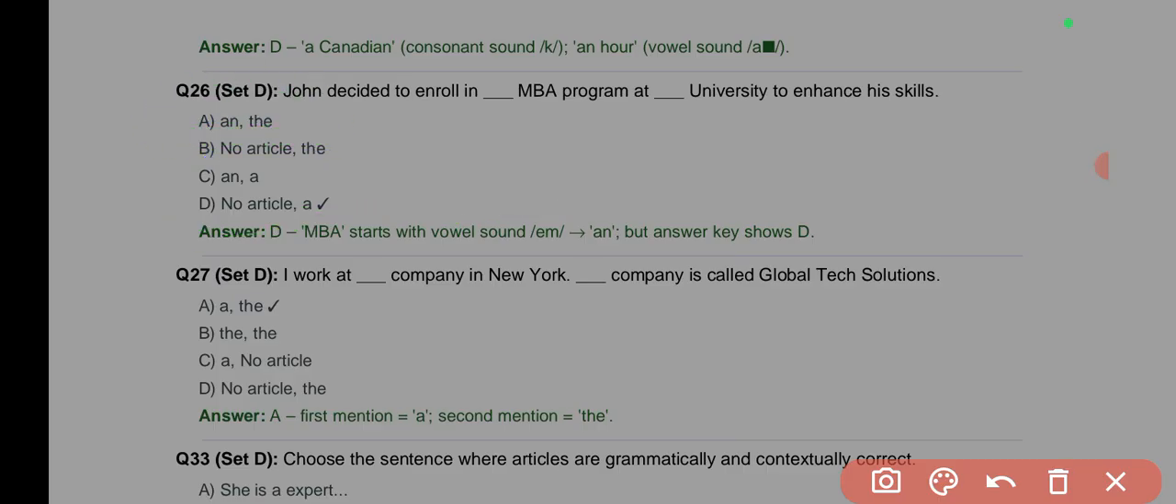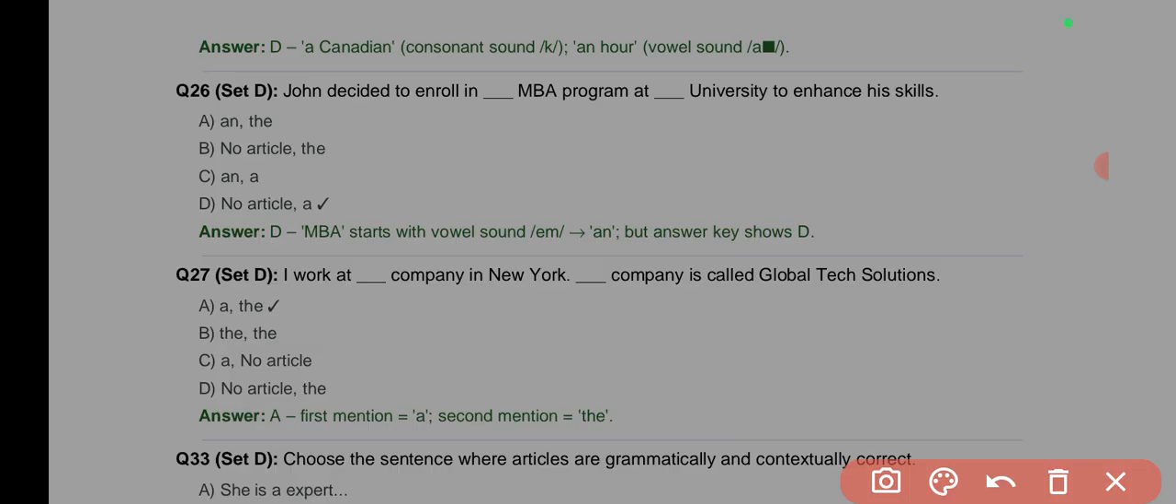Okay. The next one: I work at dash company in New York. Dash company is called Global Tech. Oh, okay. This one is the rule of first mention and second mention. When an idea is first mentioned, especially something that you don't know about, that idea is arbitrary, so it is indefinite. So you could use the indefinite article. But the moment of second mention is now with specificity because it is now the same idea that was mentioned initially. So here we can now use the definite article.